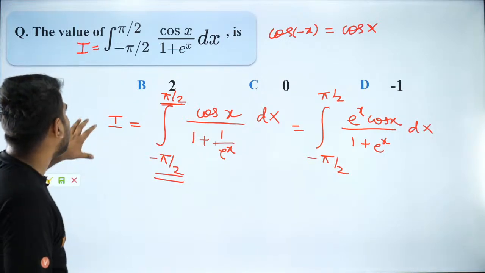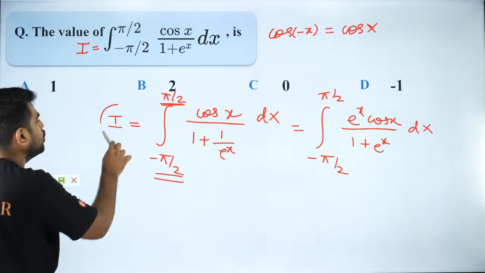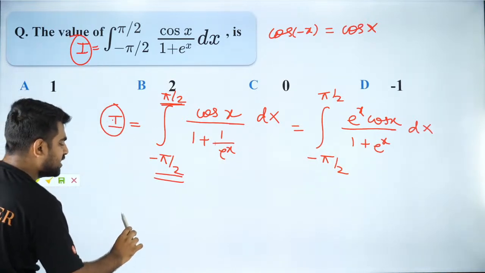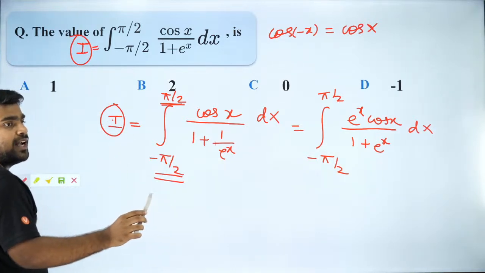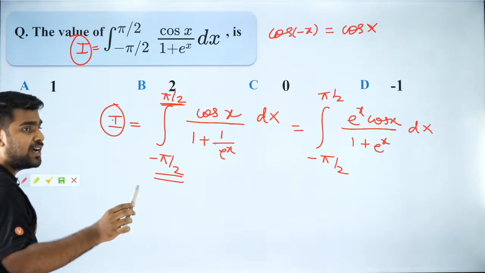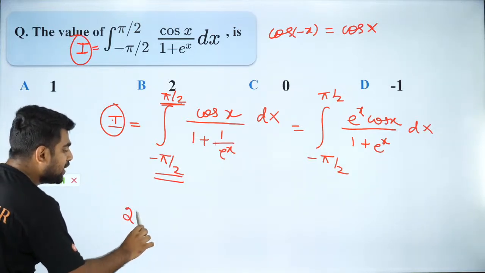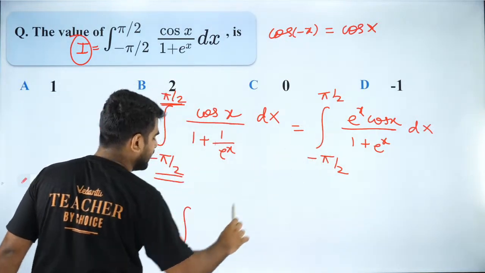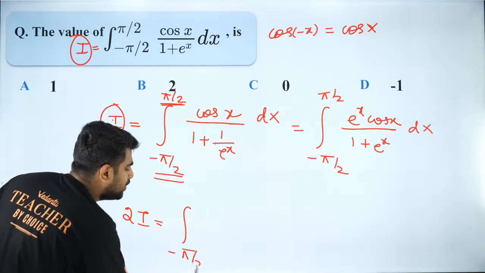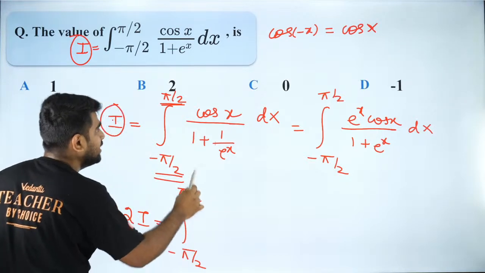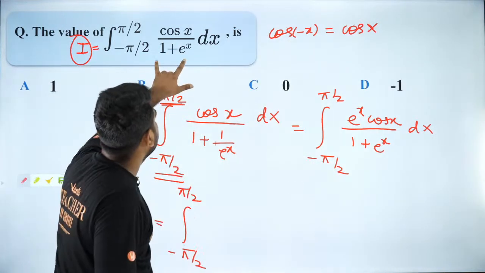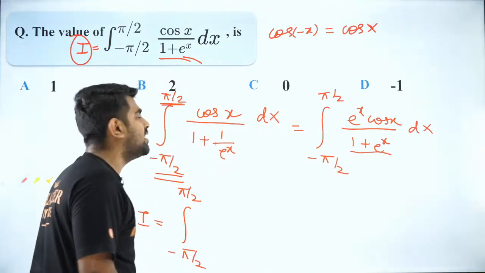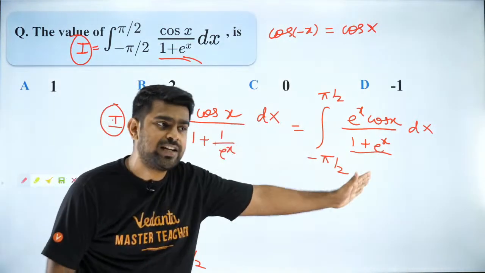Brilliant. Now what I'll do, I will add these two. If I add these two, I plus I, Kirito, Archana, Anisha and all the others who had doubt. Archana, please listen carefully. I plus I is 2I. Now this integral plus that integral, the limits are the same. I can add the quantities on the inside. So now the denominator is the same. Don't you think so, Archana? So since the denominator is same, I can add the numerators.